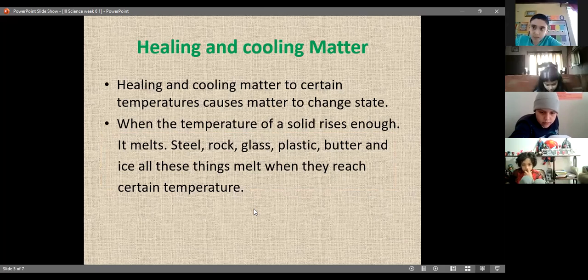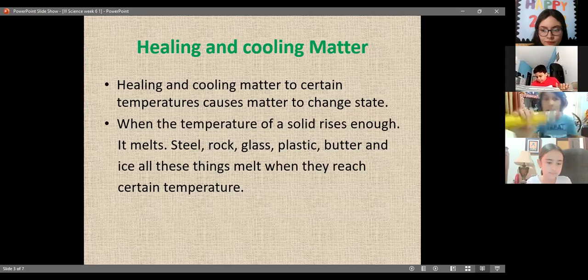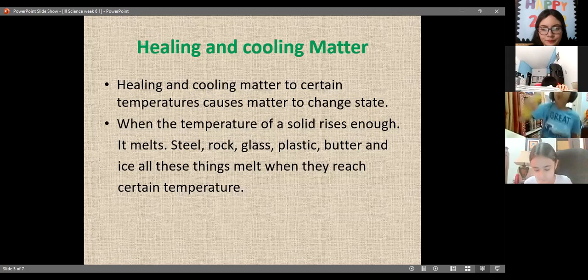Alberto, help me to read this slide, Alberto. Heating and cooling matter to a certain temperature causes matter to change state.